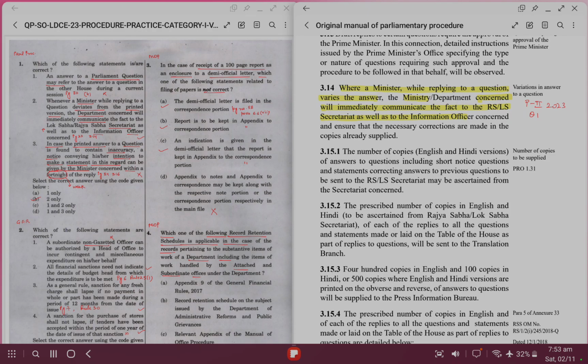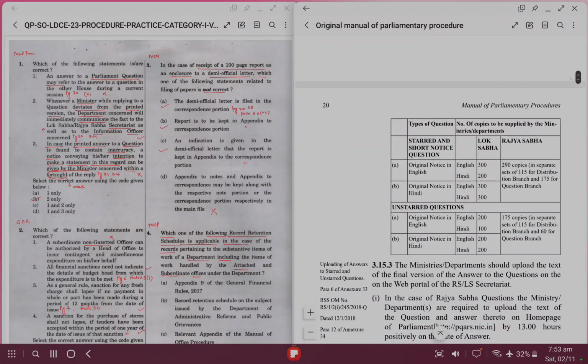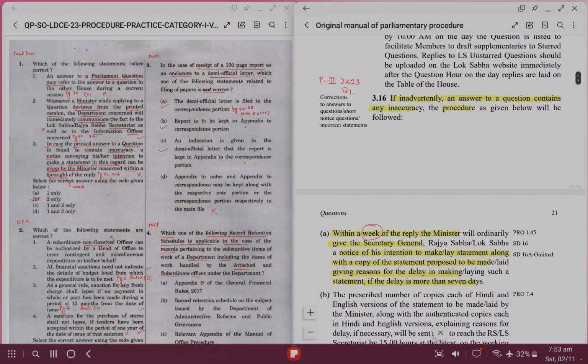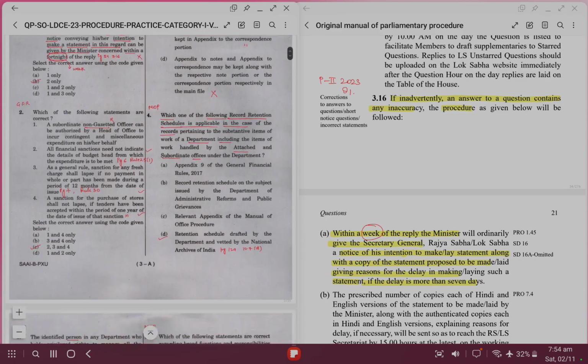The third option says, in the printed answer, if there is an inaccuracy, a notice of intention to make a statement will be given by the minister within a fortnight. If we go to para 3.16 below, it says that within a week the notice has to be given. So statement 3 is also incorrect. So we are left with the right answer, which is 2 only, B.